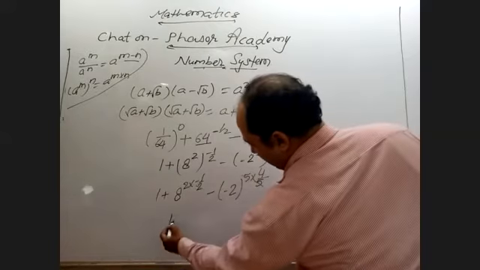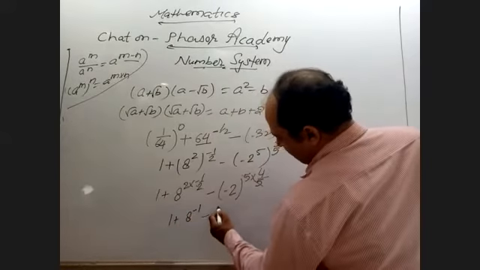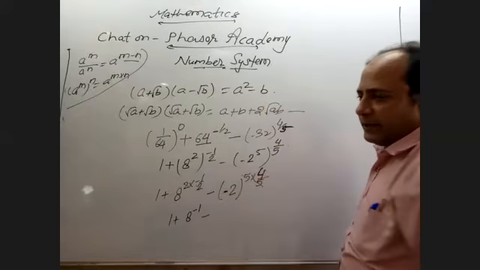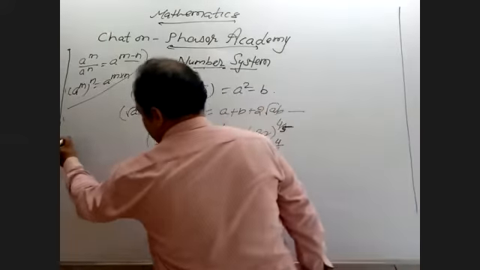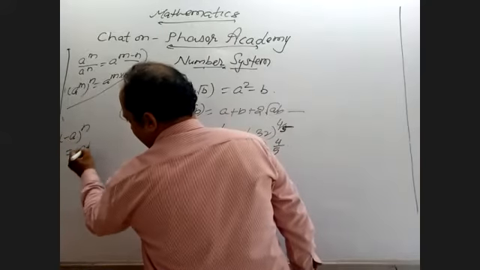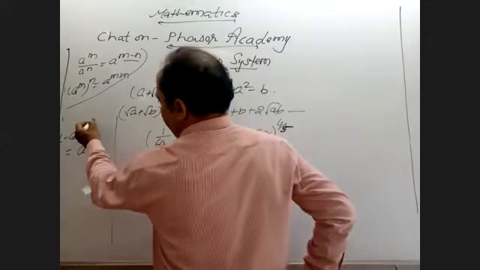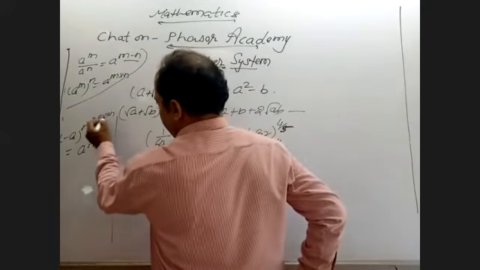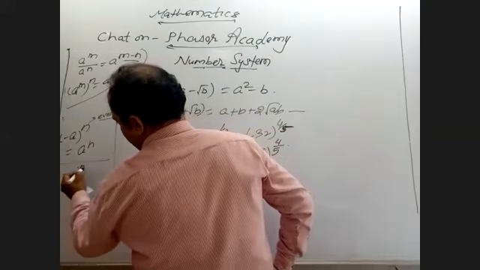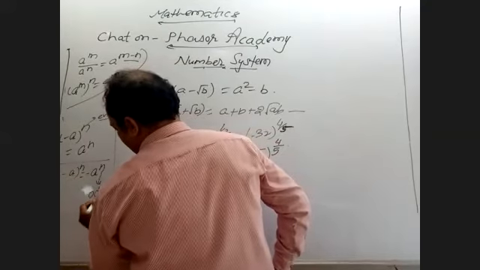Now here the term is 1 plus a raised to power minus 1, minus, it is minus even number. If any number has an even power, if minus, suppose minus a raised to power n, that is equal to a raised to power n, if n is even. Again, another form: minus a raised to power n equals minus a raised to power n if n is odd.